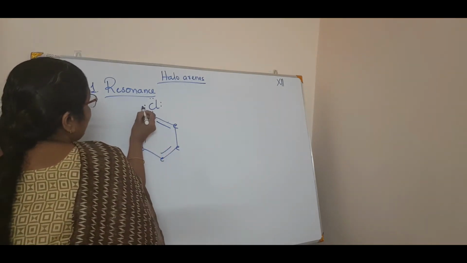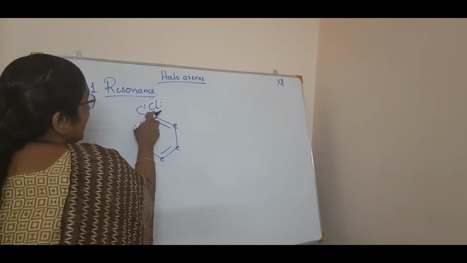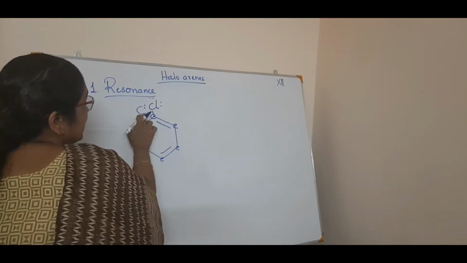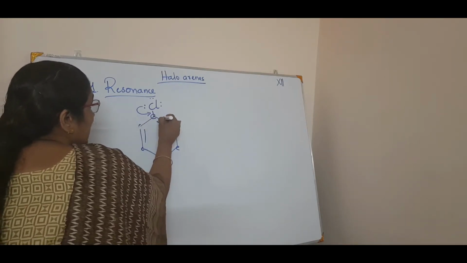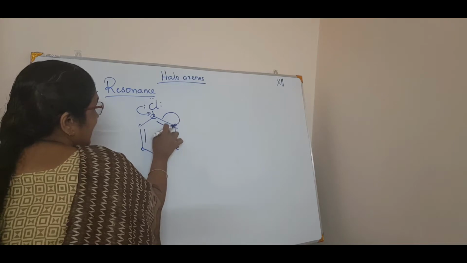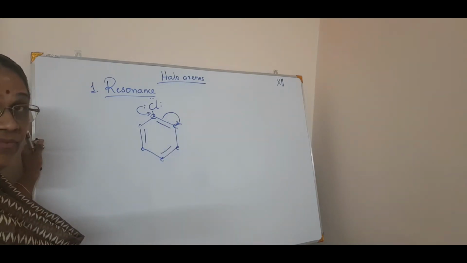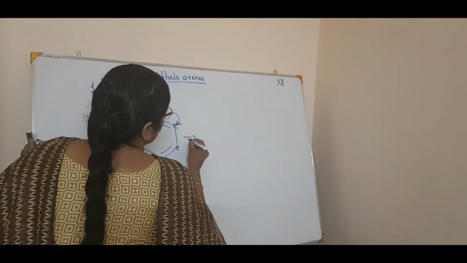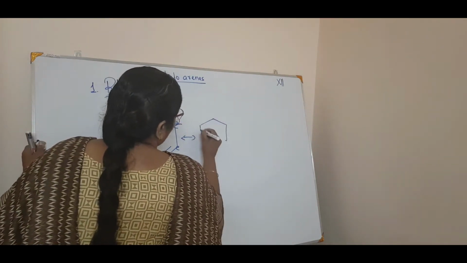This lone pair of electron will come here and will make a double bond here. So then the valency will be 1, 2, 3, 4, 5. So automatically what happens? This pi electron will get into here, making the negative. So what will happen? The resonance structure, resonance is like this, isn't it? Double-headed arrow. So what will happen?